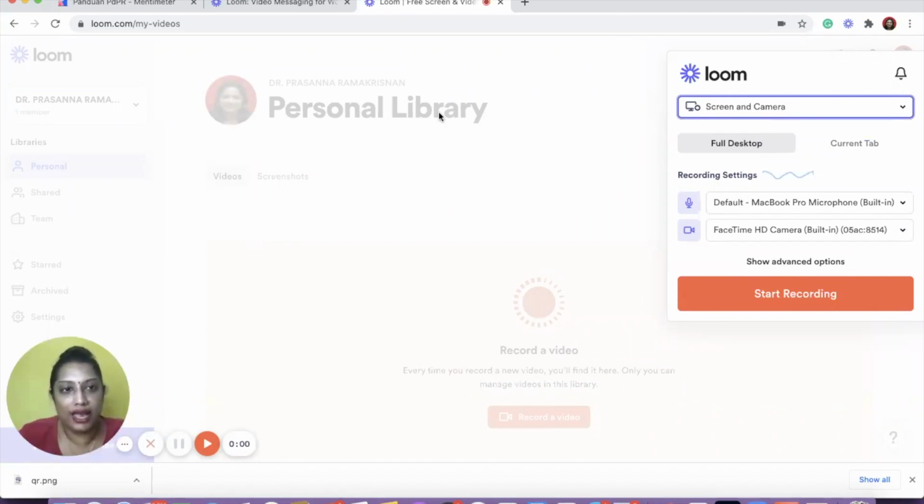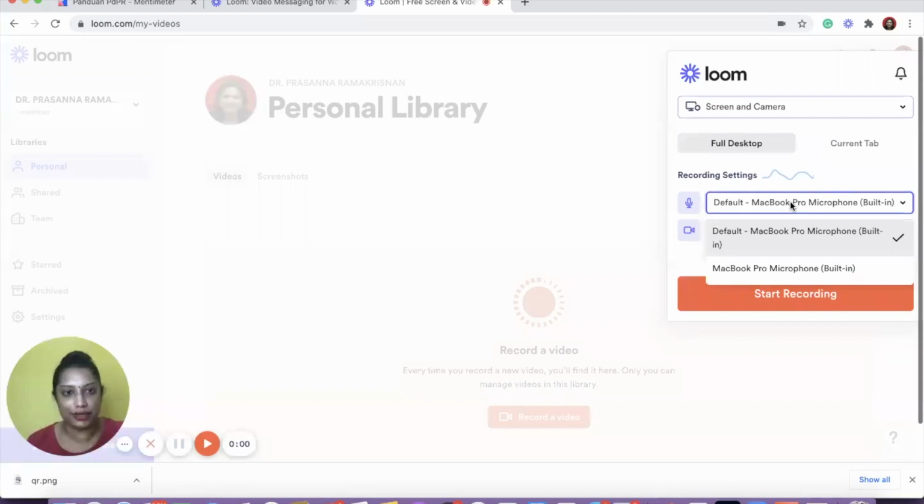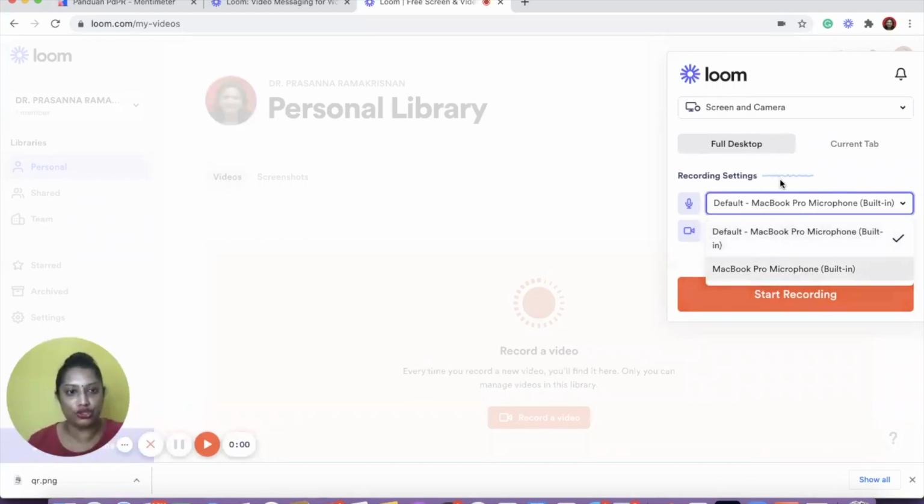So both meaning that it will record your face together with the screen. So this is actually what we suggest so that the student is not seeing physically the instructor or the teachers now. So if possible, try to make your face available so that they know this is the teacher. Another thing is if you're using a lot of external devices like a microphone that is not built in, you have a special microphone, then you can choose here.